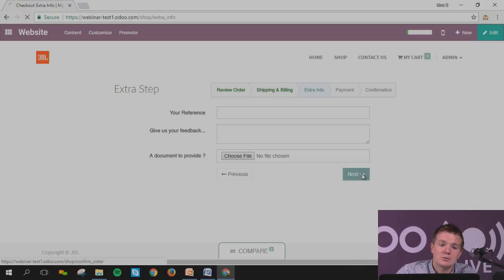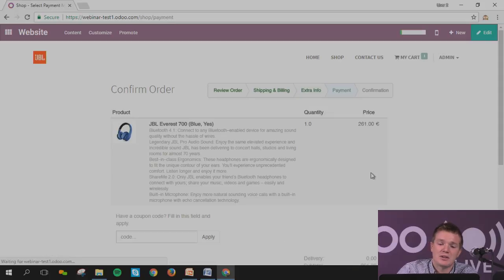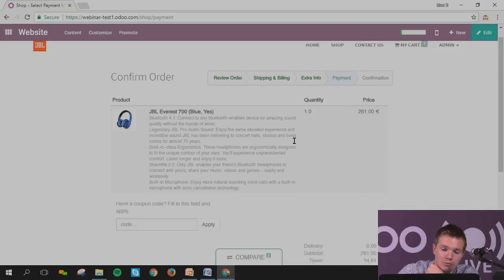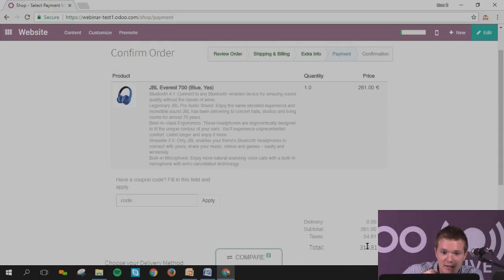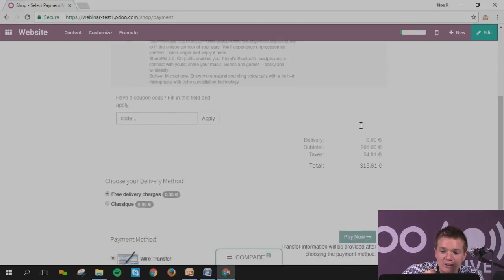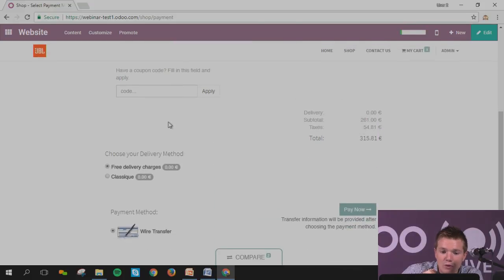Okay, but then let's imagine the guy is buying a specific thing for a manufacturing company, you would want to put some more information. Then you can go with the product and, let's imagine, pay now. When you configure the product in standard like this, automatically, as soon as you want to pay, for the moment you're going to have the delivery method and the wire transfer. This is the basic one that you have directly.